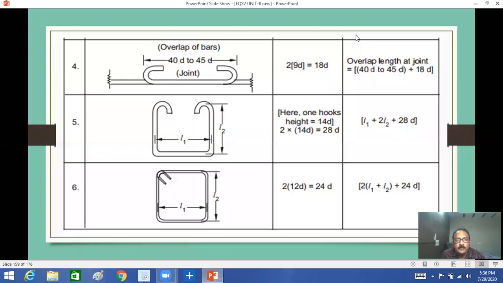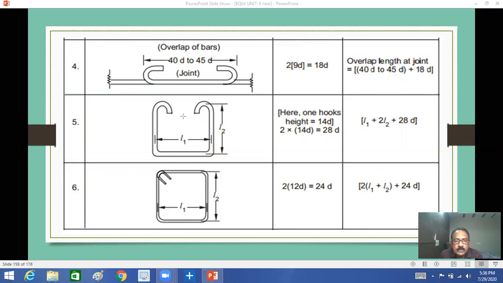Generally, they will ask you here, what is the overlap length? 40D. Where is D? D is diameter of the bar. You remember, diameter of the bar, not depth of the beam. So 40D plus 42, 45D plus 18D. So you remember this one, right?